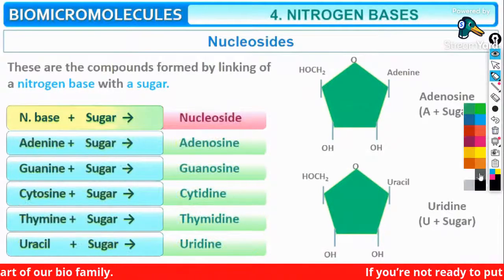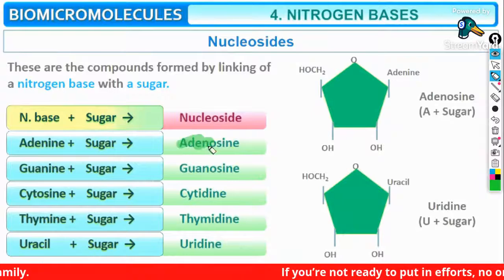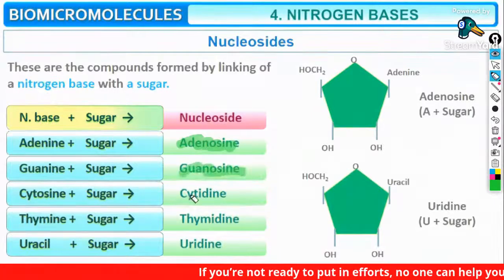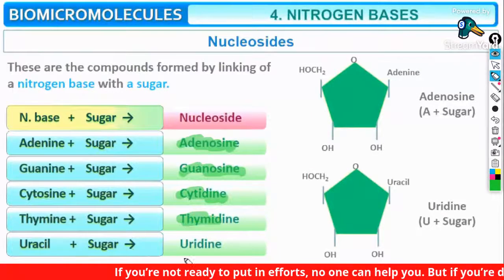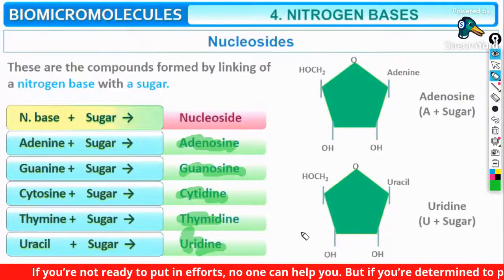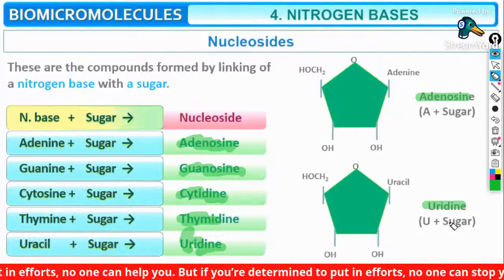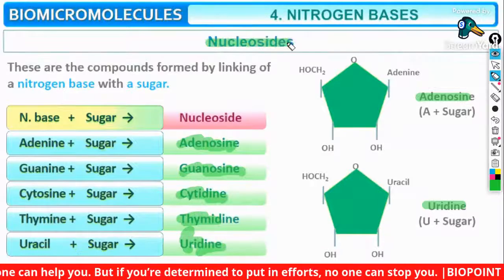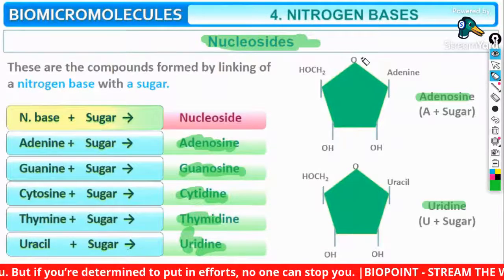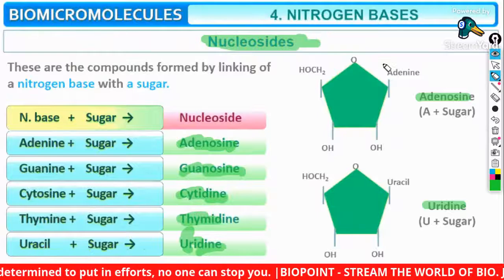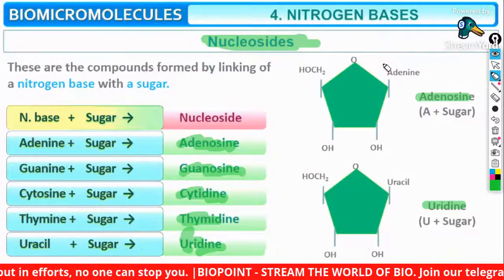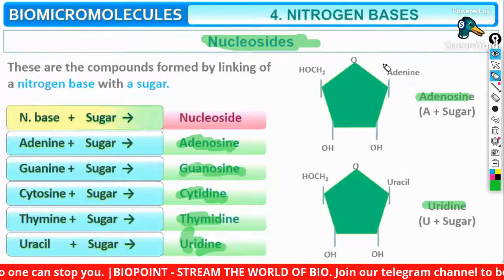It is adenosine, guanosine, cytidine, thymidine, and uridine. Guys, in your NCERT textbook, you have the diagram of adenosine and uridine, which is representing the nucleoside. Are you getting my point, everybody?